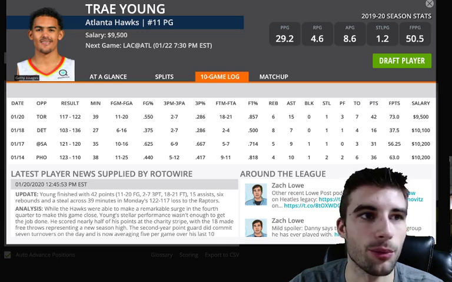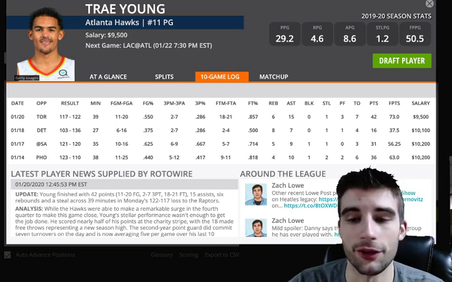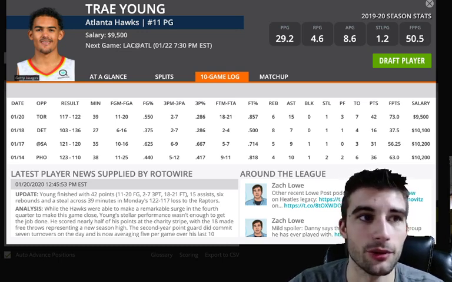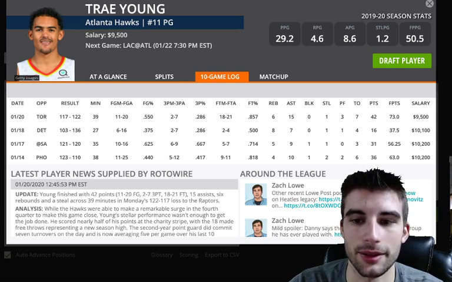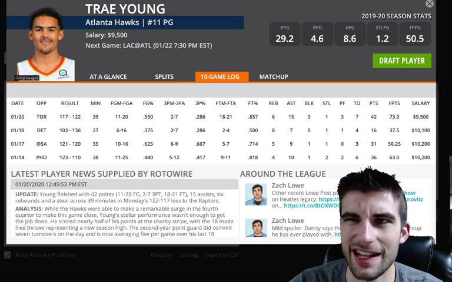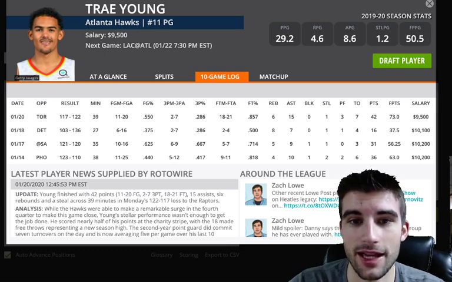And on the season, he's at 1.4 points per minute, about a 35% usage rate. This is going to be a fast-paced game. Both teams are top 10 in pace of play, with Atlanta being, I believe, 5th, and the Clippers are 9th. And if Patrick Beverley's out, Trae Young gets a boost on offense. So I really don't see a reason not to like Trae Young.